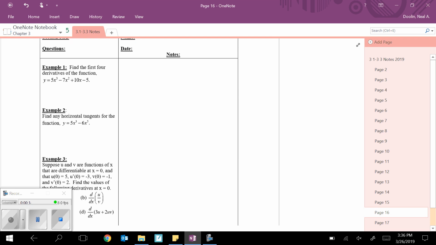So, first off, you can take more than one derivative of a function. Like here, instead of y, why don't we just call this f of x for consistency? If we have some function, f of x equals all this stuff, we can take its derivative. This would tell us the slope of the original function everywhere. To do that, this would just be a whole bunch of power rule. And I'm going to show my work.